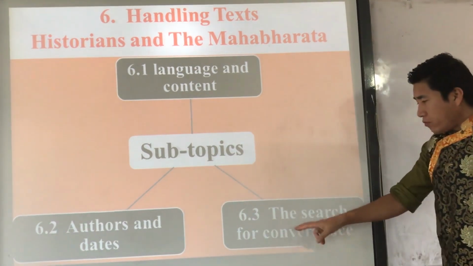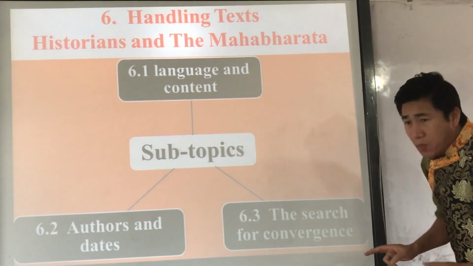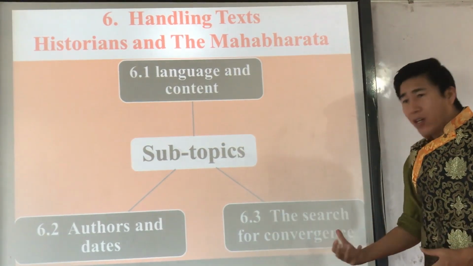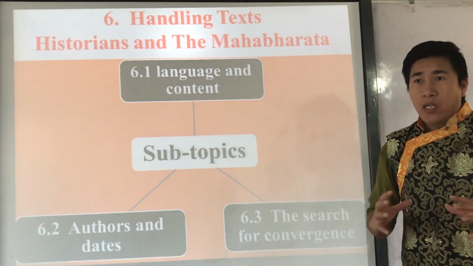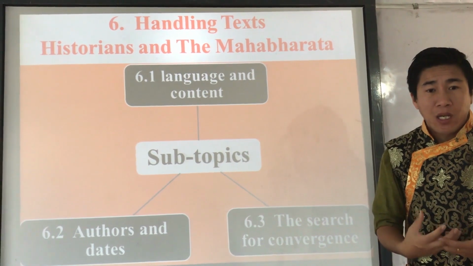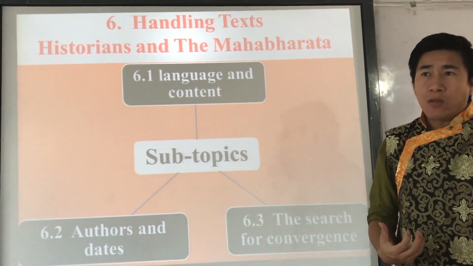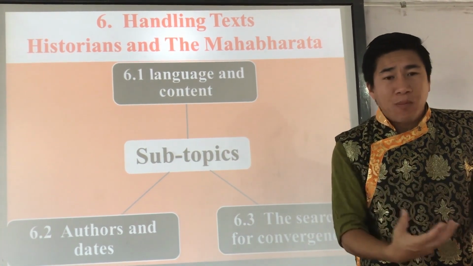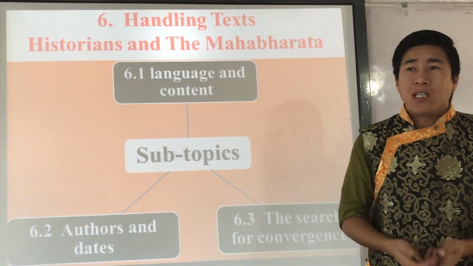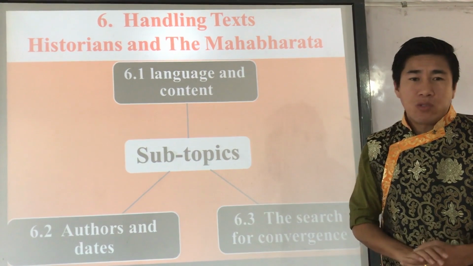And third, the Search for Convergence. Now here, the word convergence usually means to meet or combine, right? Here, convergence means that historians search for commonness in the various texts of the Mahabharata. Then they try to find out about the history. In this, we are going to discuss the excavation of Hastinapur by B. B. Lal, one of the most important archaeologists of ancient India, about the Mahabharata. So in this topic, we are going to discuss it.